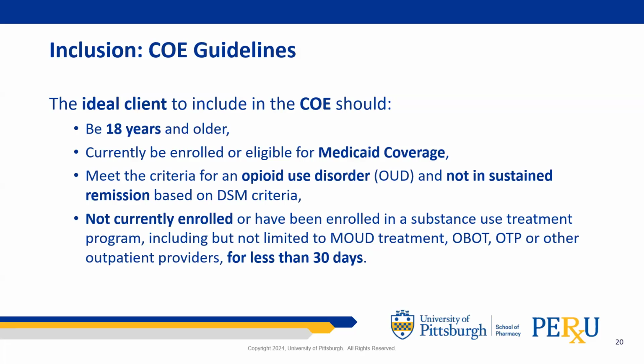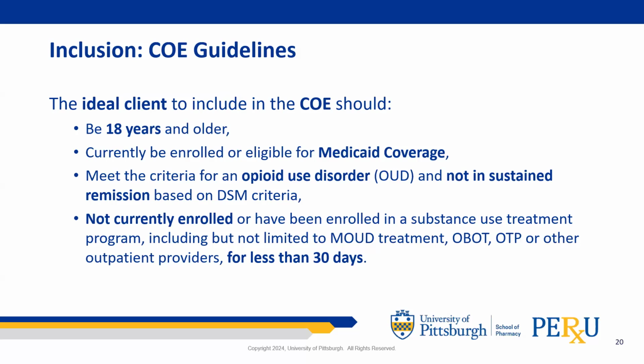One of the guiding principles of the COE is that the COE will place primary focus on high-risk priority populations, such as pregnant women, individuals recently released from incarceration, individuals with intravenous drug use, individuals with acute or chronic homelessness or housing instability, individuals with a history of opioid overdose, and veterans. In alignment with this guiding principle, the inclusion criteria outline the ideal COE client.